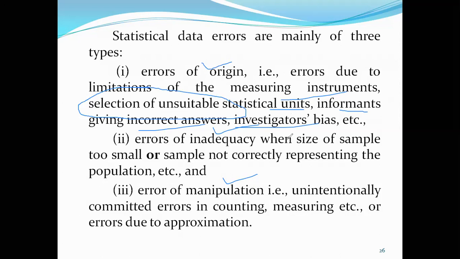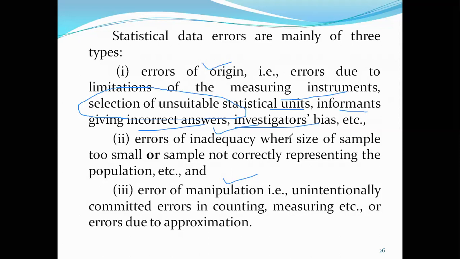Error of inadequacy: when the size of the sample is too small or the sample does not correctly represent the population, it will result in error of inadequacy. As already discussed, if the sample size is more, your statistic will be closer to the parameter.